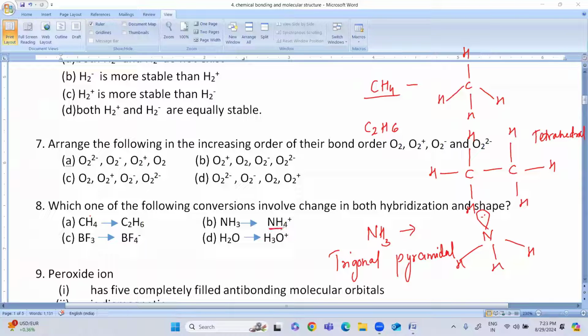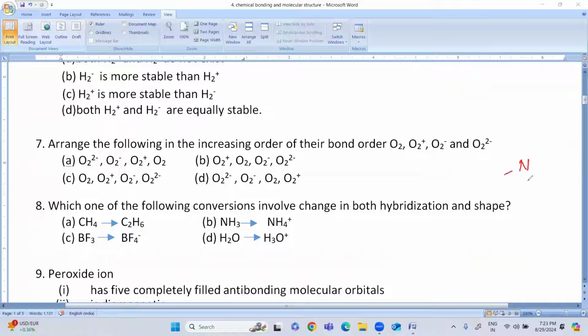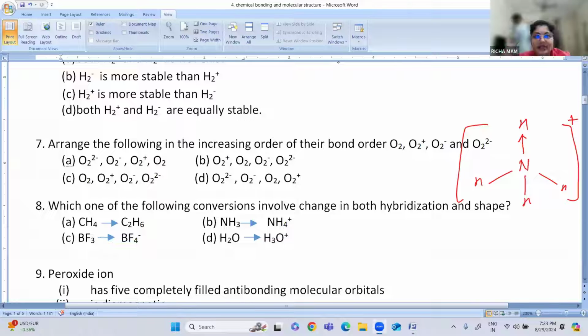And when we see the shape of NH4+, I'll write the shape of NH4+. So this is a tetrahedral shape. You can see the shape is tetrahedral, like methane.